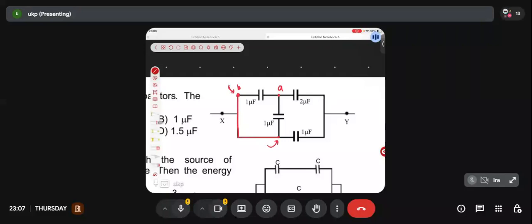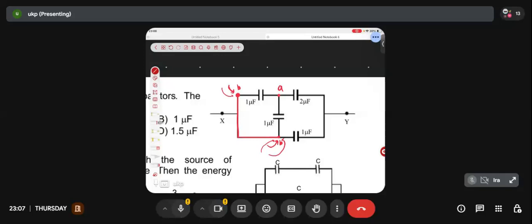So if this point is B, can I just treat this point as B as well? Arey bhai, the two points are connected by a pure conductor. Whenever two points are connected by a pure conductor, they will be equipotential. They will have exactly the same potential. So if I am naming this point B, can I say this point is also B only? Yes or no? Any doubt?